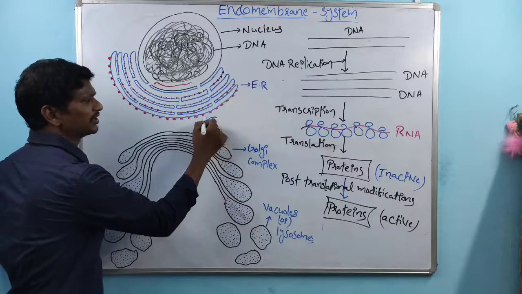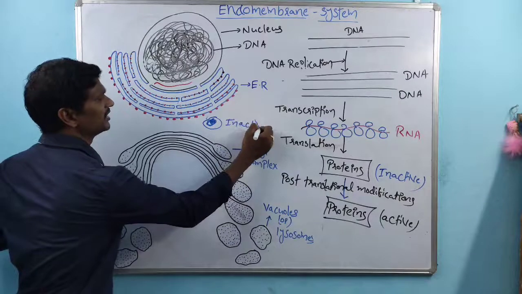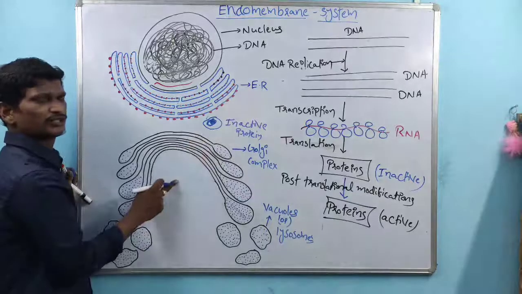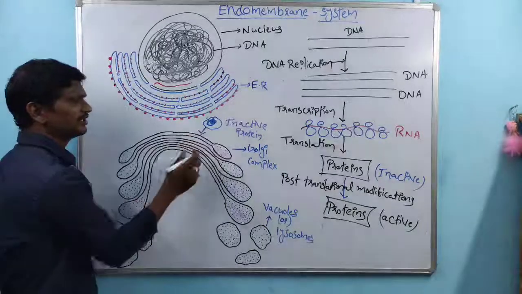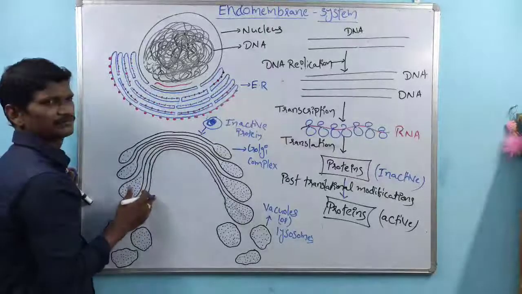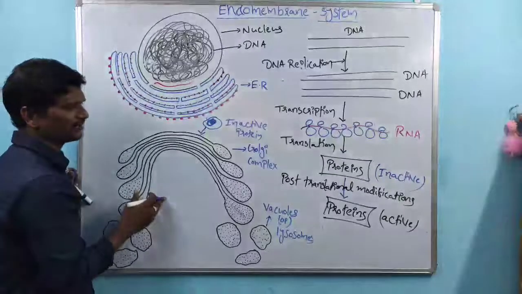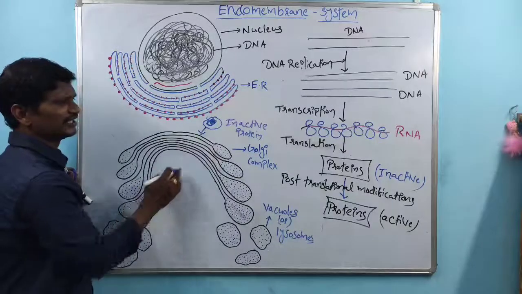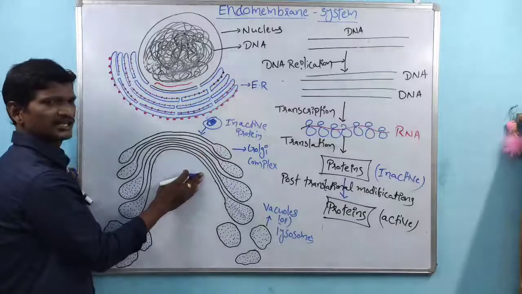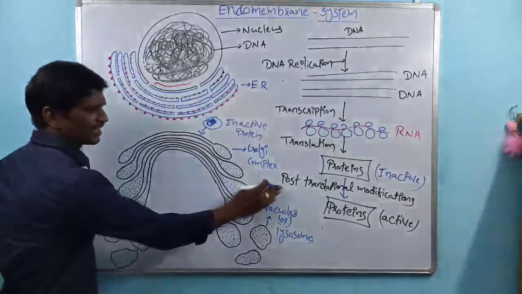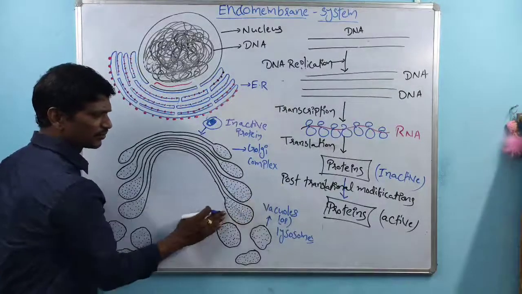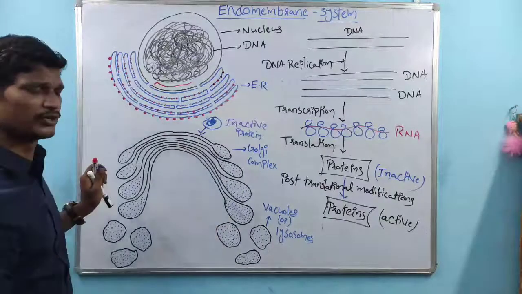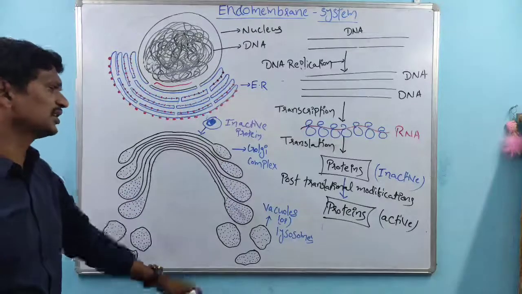This is one of the inactive proteins. That inactive protein is transported into the Golgi complex. That inactive protein inside the Golgi complex is activated. That one is converted into the active protein. So whatever inactive proteins are there, they are transported inside the Golgi complex. Some post-translational modifications take place. The inactive proteins are converted into active proteins. That active proteins are transported.